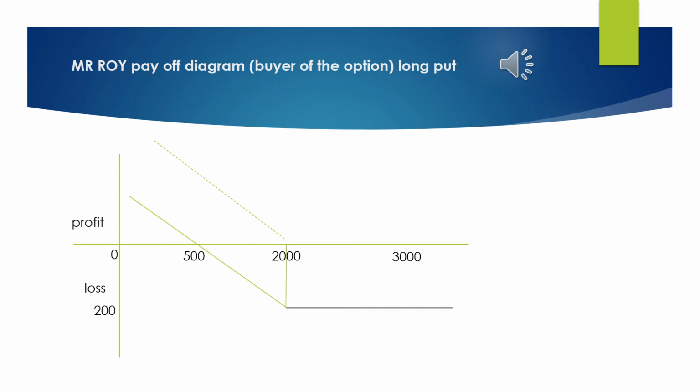Now the difference between the 2000 and 500 rupees is the intrinsic value. So that is the area where Mr. Roy earns profit. That area is shown up near the profit zone. So this is how a payoff diagram is shown for the buyer of the put option.